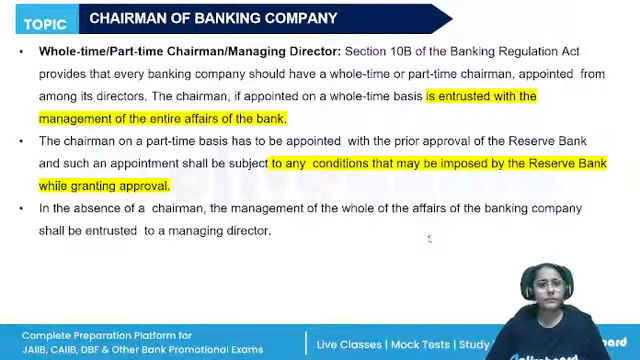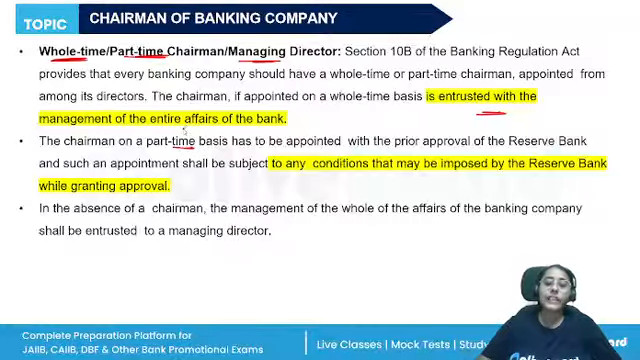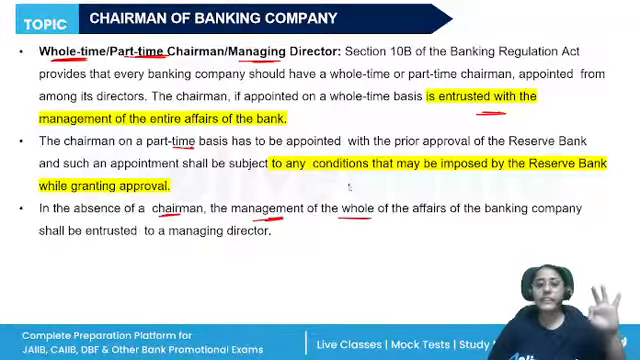We already know. Then, if we talk about the whole time, part time chairman or the managing director, if any person is appointed on the whole time basis, they're interested with the entire affairs of the bank, the day to day business, managing all the affairs. If they're appointed on a part time basis, then only for certain conditions with the prior approval of RBI, only for certain purpose they will be appointed. And in the absence of a chairman, the management of the whole of the affairs will be entrusted to the managing director. So these are the three types.